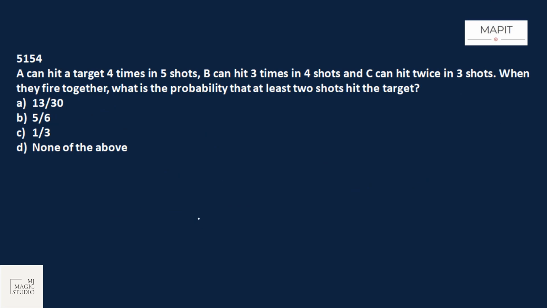Okay, so the next one is a regularly asked question on probability. You may find these kinds of questions every now and then on this Mapit platform. A can hit a target 4 times in 5 shots. That means the probability of A hitting the target is 80%, 4 by 5. And B can hit 3 times in 4 shots, so the probability of B is 3 by 4. And C can hit twice in 3 shots, so the probability of C is 2 by 3.